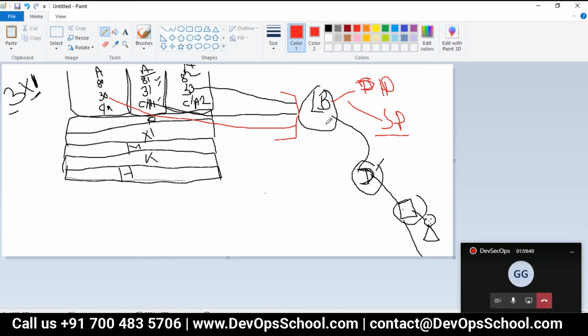So the load balancer will not work, and your two Apache will get wasted. Are you getting the points? So again, it's a waste. You can run technically, but again, it's a waste.